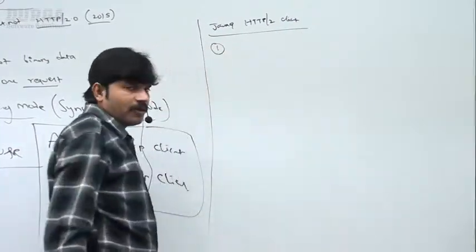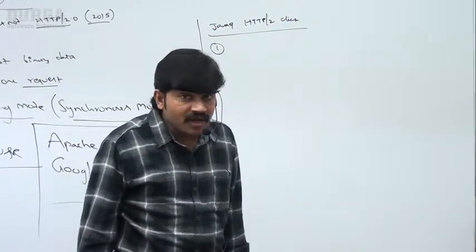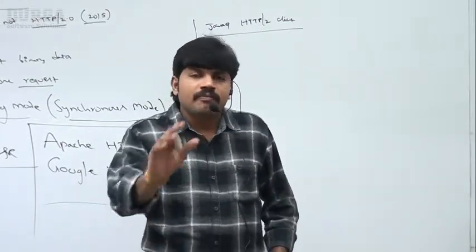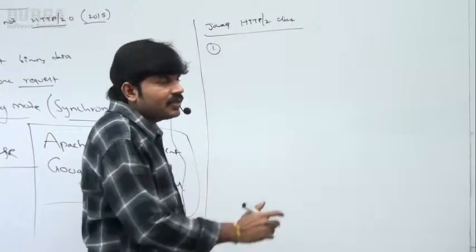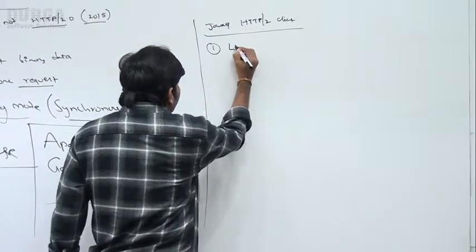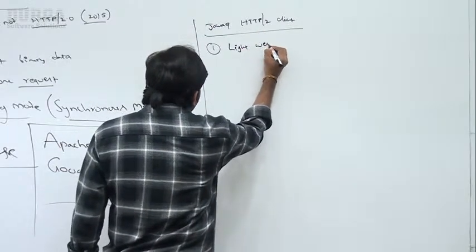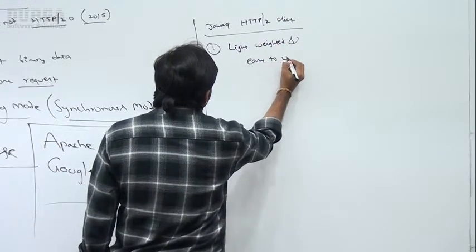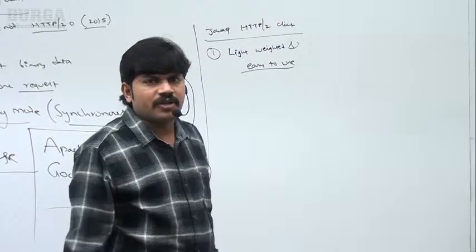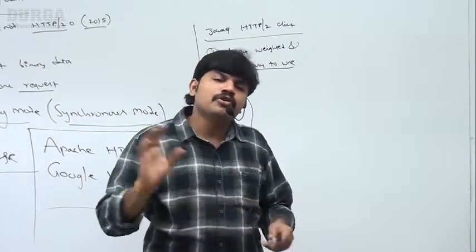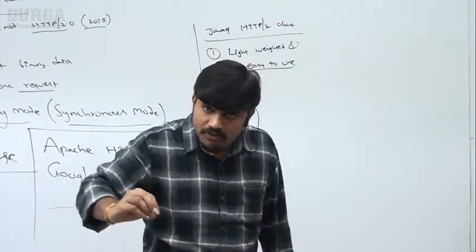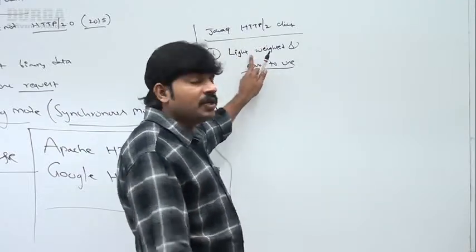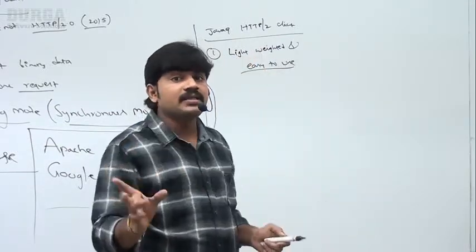Sir, what is the first problem? First problem, HTTP URL connection is difficult to use or not? Yes, obviously it is very difficult to use, but the HTTP 2 client is lightweight, sir. It is a lightweight component and easy to use. Remember this, it's a very lightweight component. With very little code only, you are able to process the request, you are able to process the HTTP response, you are able to send. Very simple, sir, very simple. That's why it's a lightweight component and easy to use.